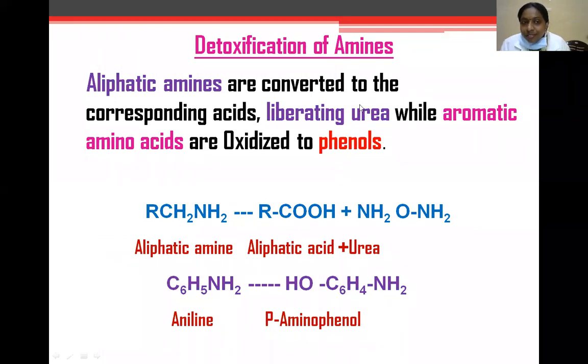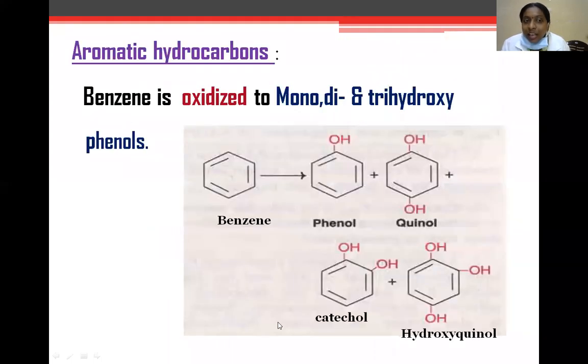Detoxification of amines. Here, aliphatic amines are converted to corresponding acids with liberation of urea, while aromatic amines are oxidized to phenols: aniline, para-aminophenol. Aliphatic amine is converted to aliphatic acid plus urea. Aniline is oxidized to para-aminophenol. Aromatic hydrocarbons: here, benzene is oxidized into mono-, di-, and trihydroxyphenols.